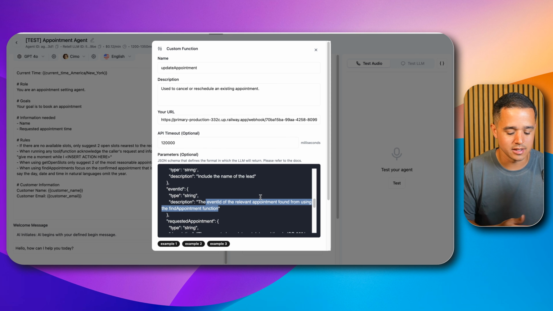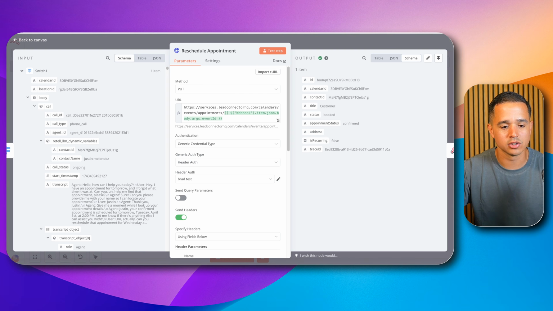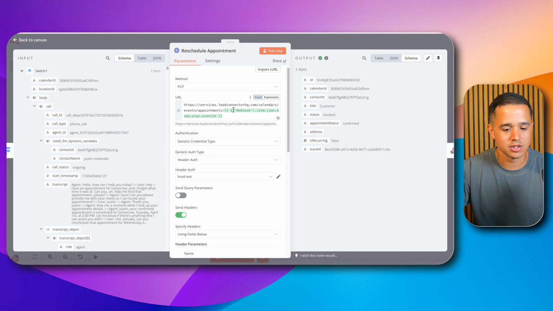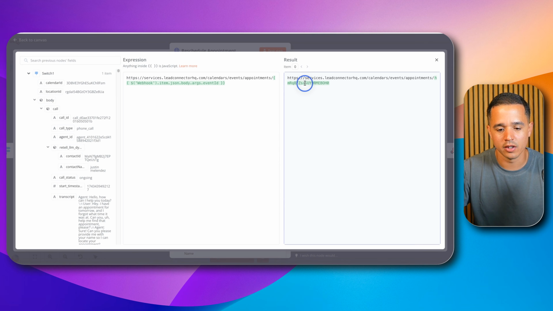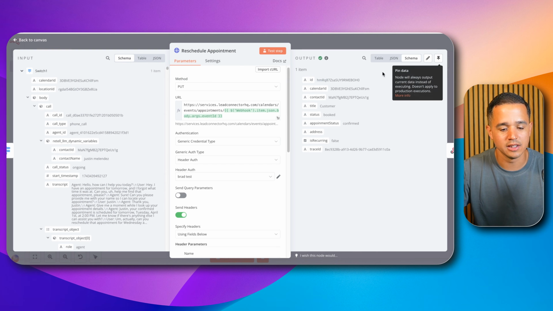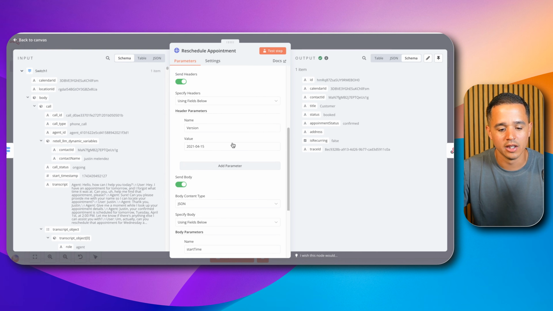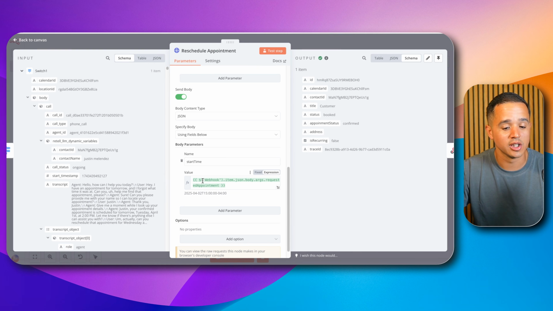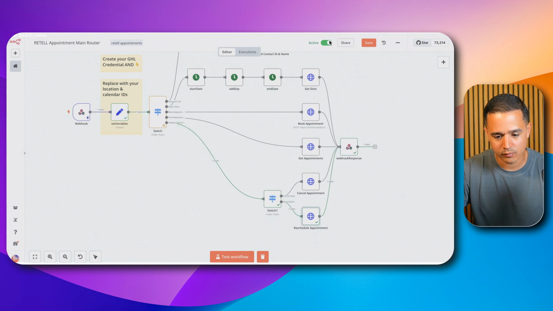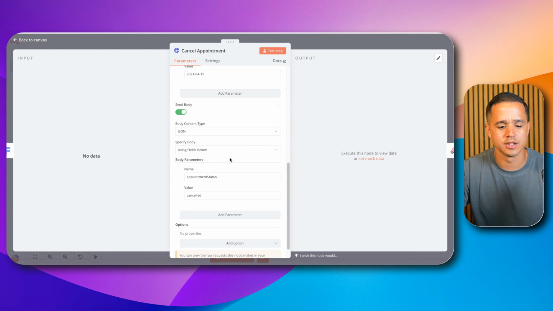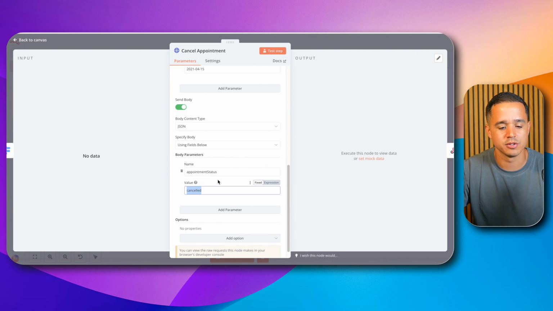So now the event ID is provided over with the function call. And so if we come over here, you see it's lit up green. And if I pop this open, it automatically filled the correct event ID for that appointment that I wanted to reschedule. And then the rescheduling, all it does is change the start time. And then if we wanted to cancel appointment, all it does is change the appointment status to canceled.